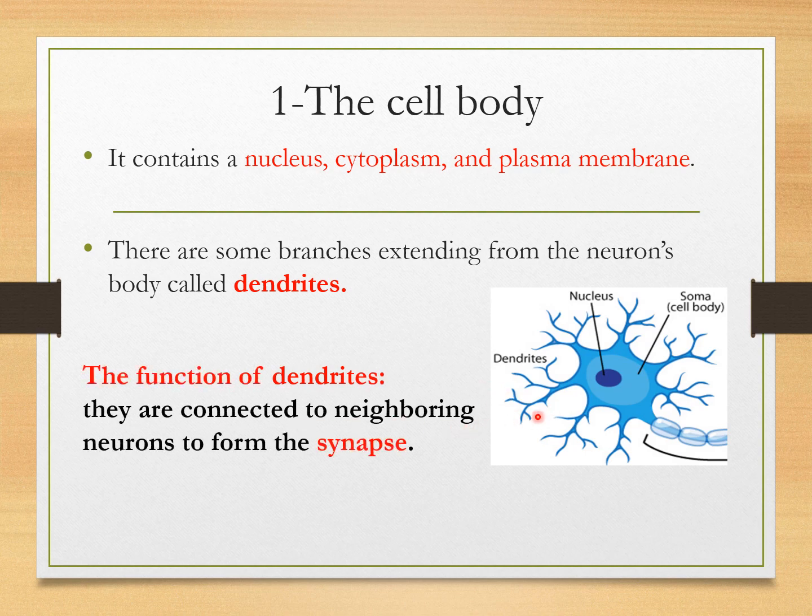What is the function of dendrites? The dendrites are connected to the neighboring neurons, connecting the two neighboring neurons to form a synapse. A synapse is like a signal. When you touch something, you move your hand away like that. So the cell body has four main parts, which are the nucleus, cytoplasm, the plasma membrane, and finally dendrites, which form a synapse.